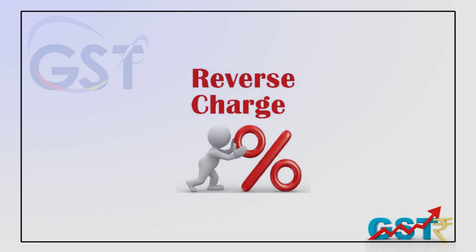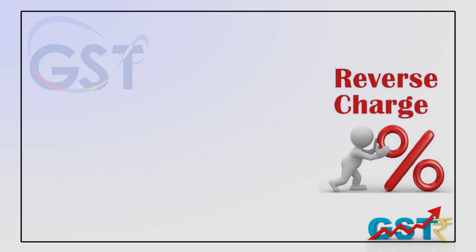It's very important to note that there are certain exceptional cases where the supplier who is supplying goods or services is not raising the invoice, meaning it's not liable to pay the taxes. It's the recipient, the person who is receiving the goods or services, who is liable for taxation. And that's the chapter called reverse charge. That means the recipient is actually liable for the taxes, not the supplier of the goods and services. That's called the reverse charge tax mechanism.